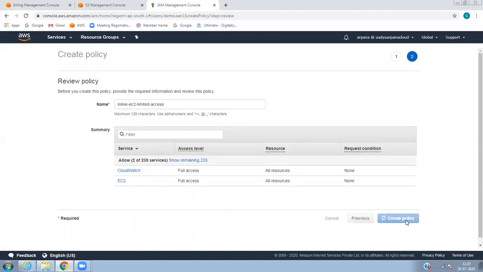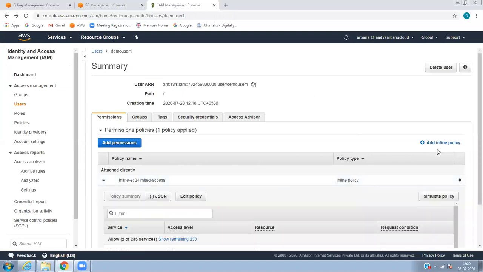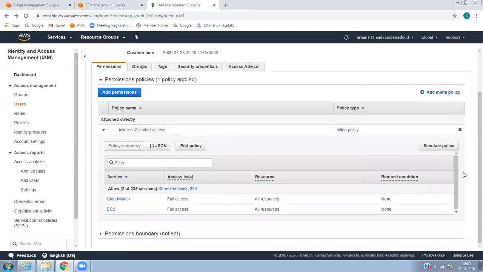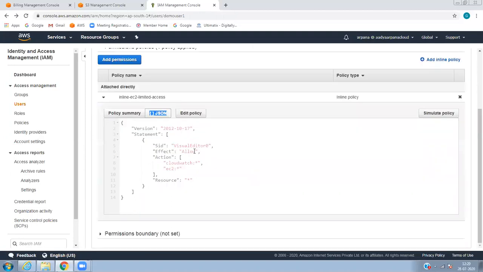Now create the policy. So now, if you go to the policy, if you go to JSON, and JSON talks about, see, user has access to CloudWatch and EC2. Okay, EC2 is any EC2.